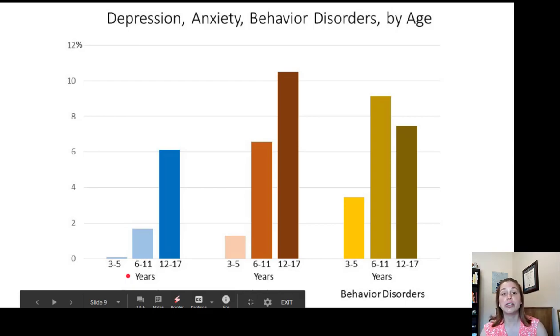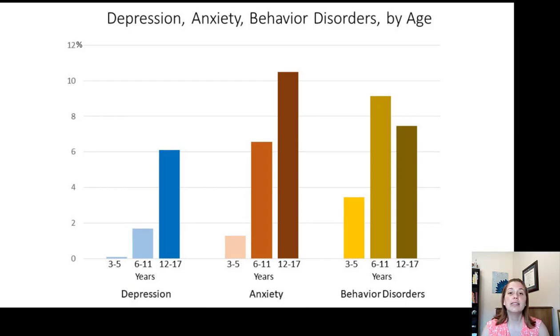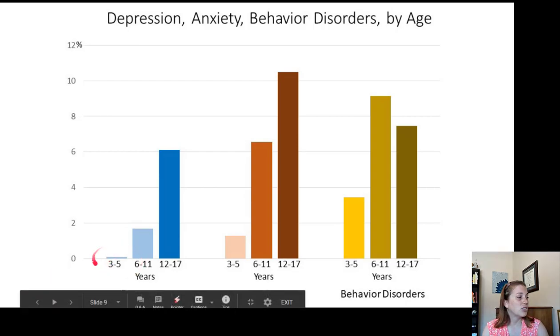When I put the pointer over here, you can't see that this is depression, but this is the rates of depression, anxiety, or other behavioral disorders. ADHD and things like conduct disorder would be under those behavioral disorders. One thing I want you to notice is how the prevalence changes by age. We even have depression in 3 to 5-year-olds. That's this smallest little guy over here, but it increases as we get older. 12 to 17-year-olds are more likely to have depression.